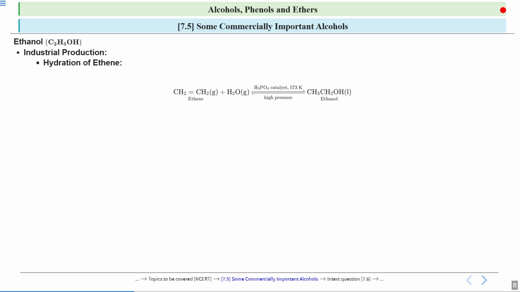If you look at ethene, it has a double bond. In the double bond there are pi electrons, which are easily donated. Look over here, this is H2O, that is H plus and OH minus. First, if we protonate this H2O with H plus, it will form H3O plus.